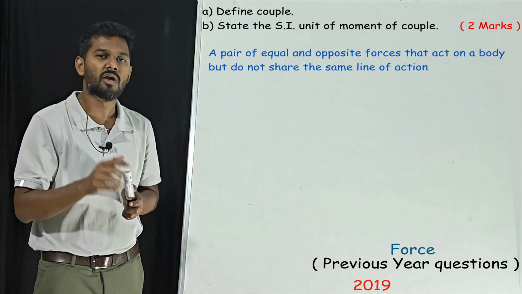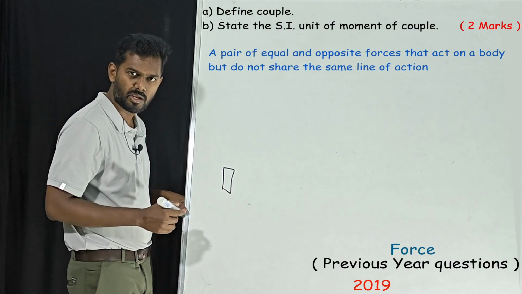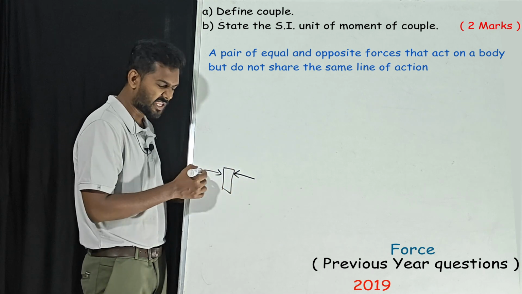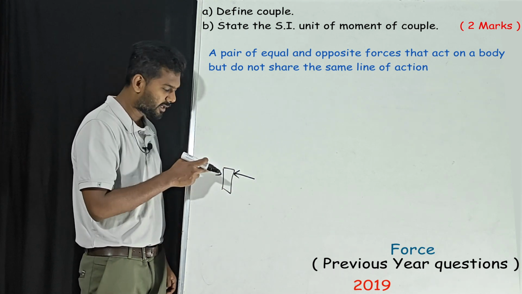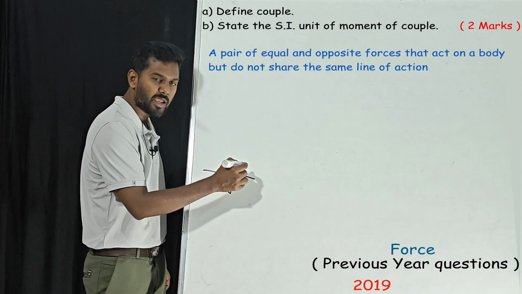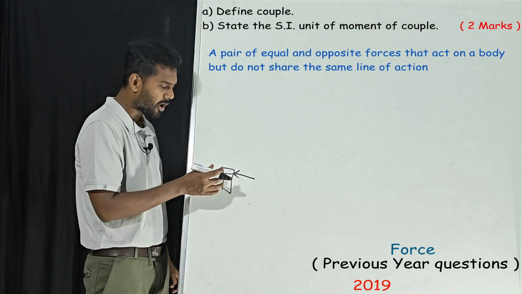What is the use of it? Very simple. See, if an object is there, here equal and opposite forces act on a body, but in the same line of action, equal and opposite but in the same line.